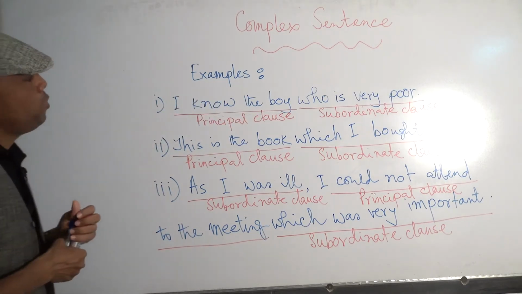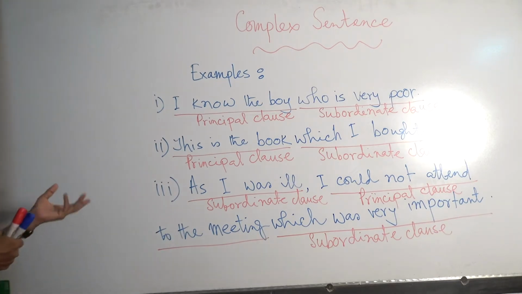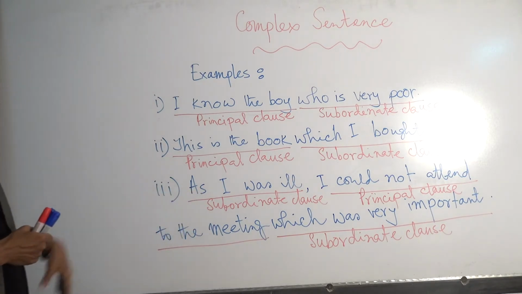But sometimes we can find one principal clause but more than one subordinate clause. In example number 3, you can find two subordinate clauses, as I was ill and which was very important. We can find 2 or 3 subordinate clauses. So, dear students, this is a complex sentence.